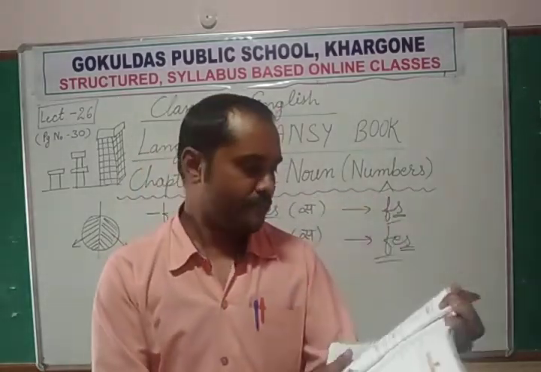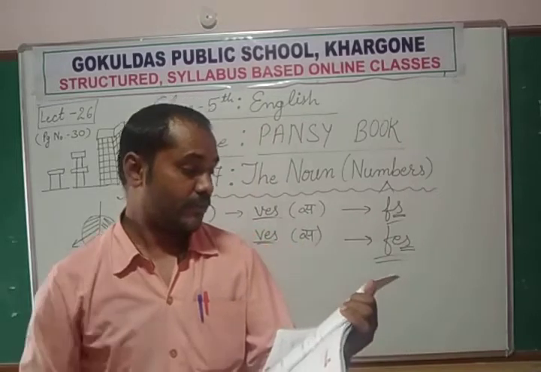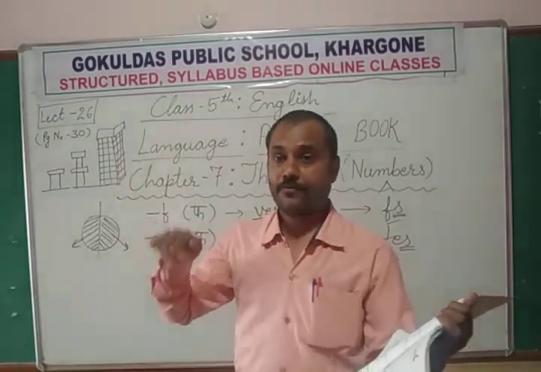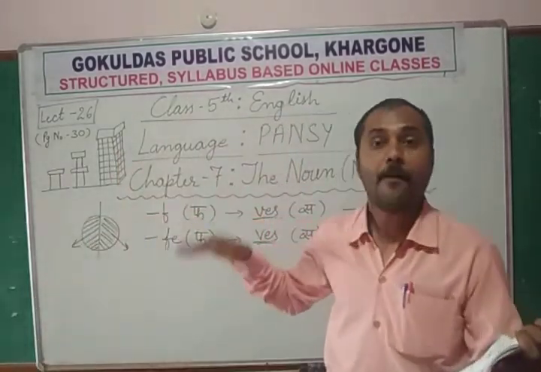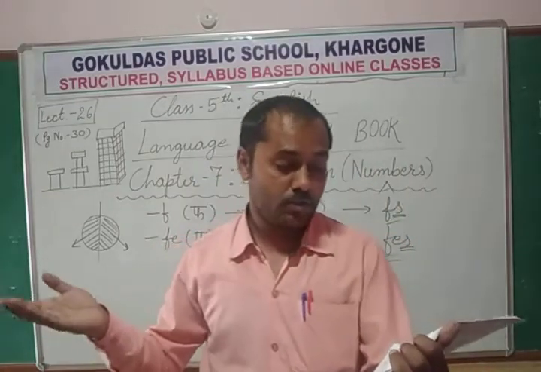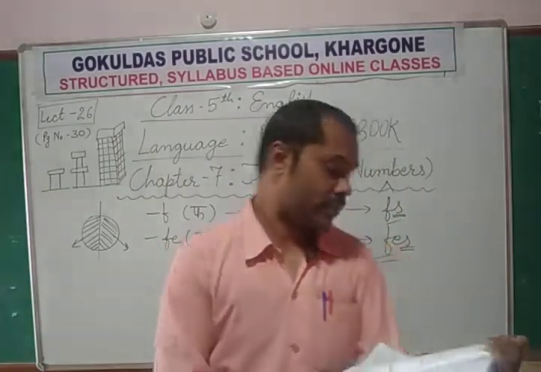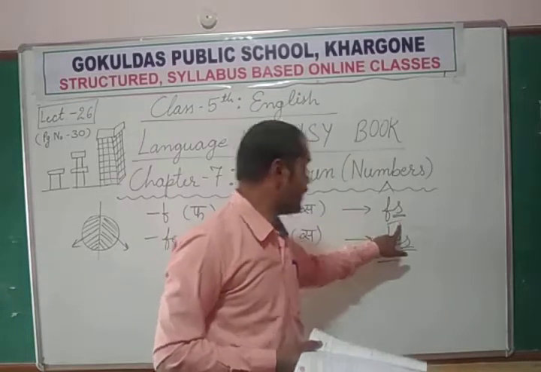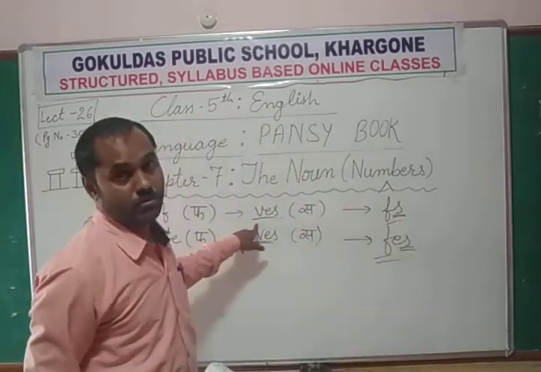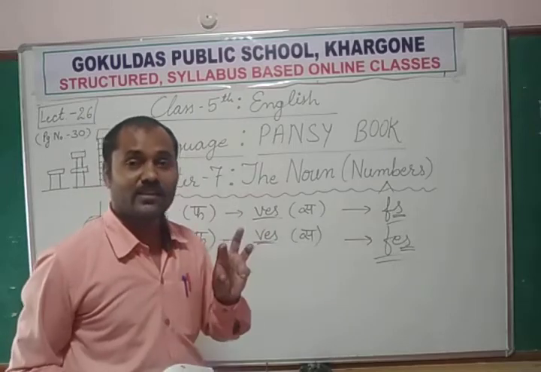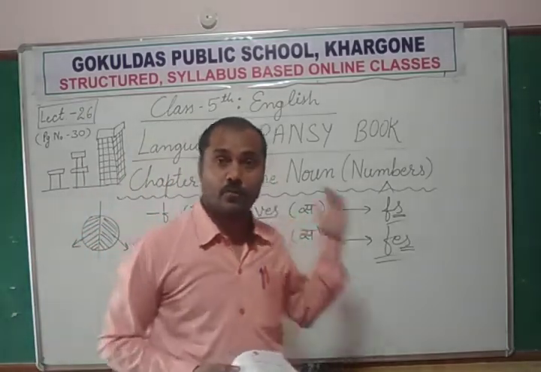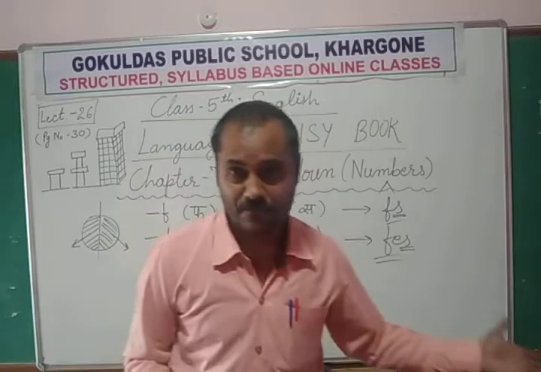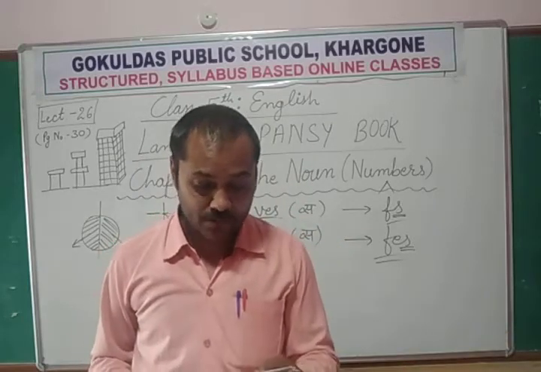Both are correct. Just like dwarf: either you can write only S, or you can add VES. Dwarfs is also correct and dwarves is also correct. So these are the special words which can follow both rules.